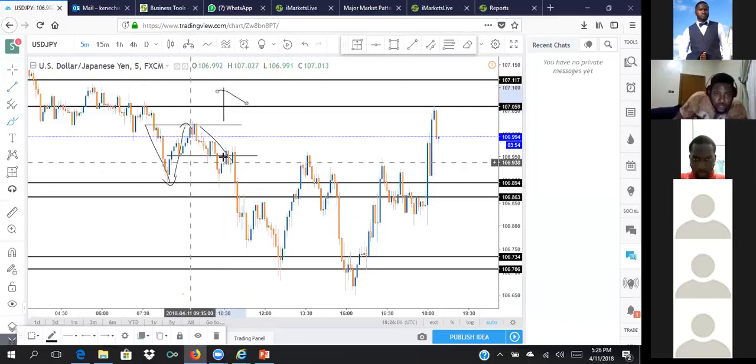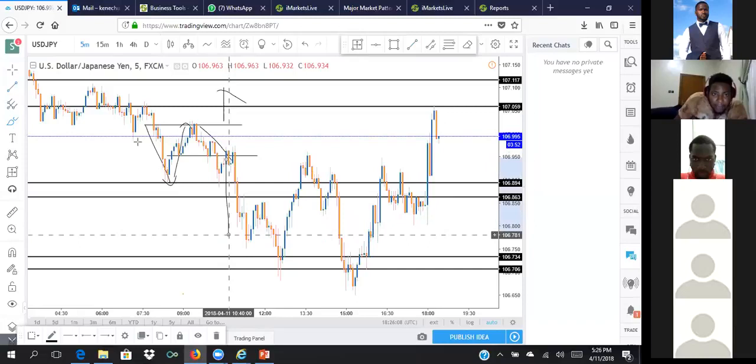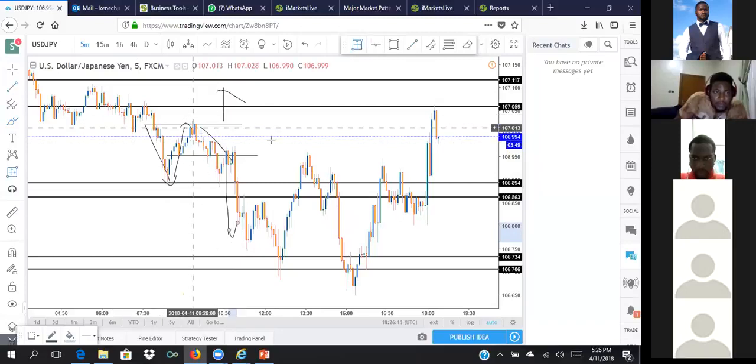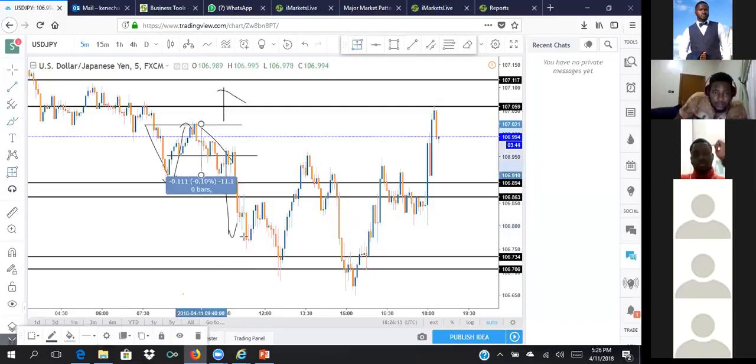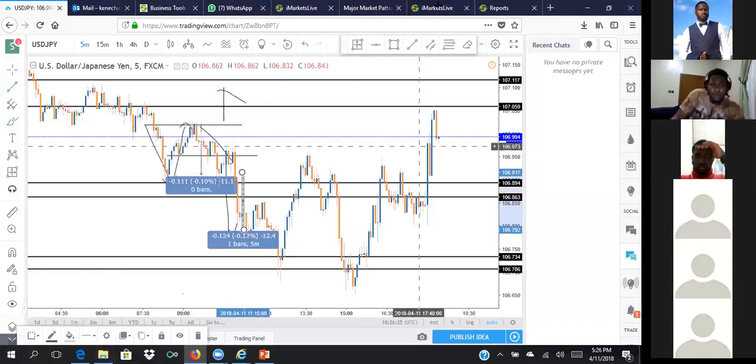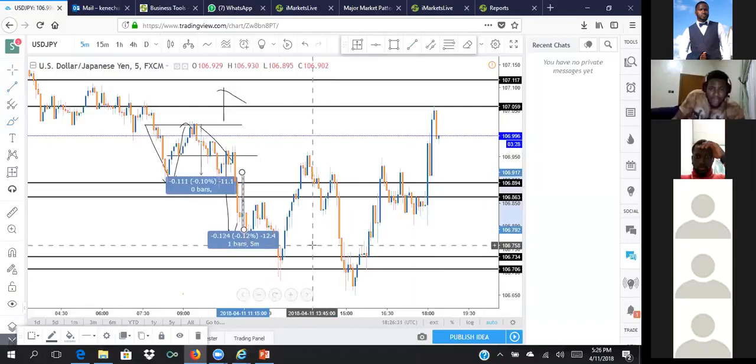So from here, if you do a sell from this level down, if you drag a pip and calculate this, how many is that? 11.11 pips. Let's take that out and calculate downwards again. Can you see that? 12.4 pips.